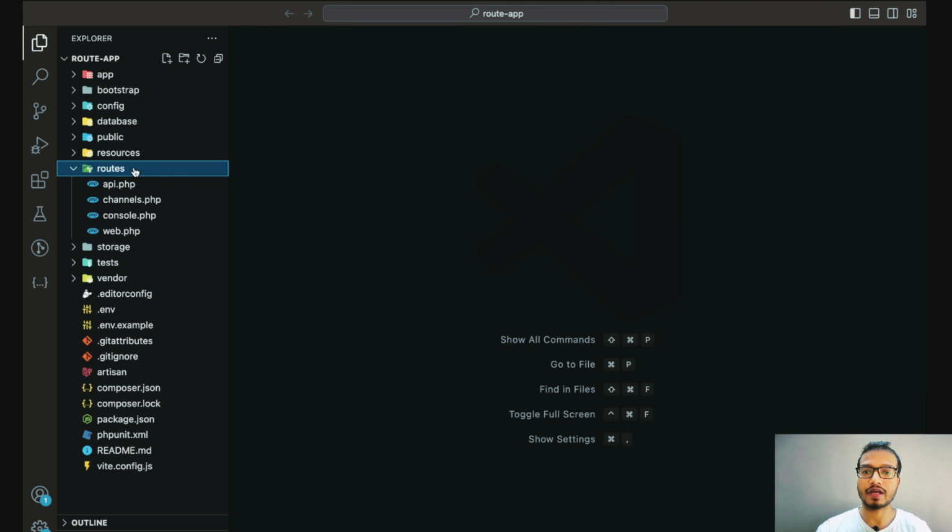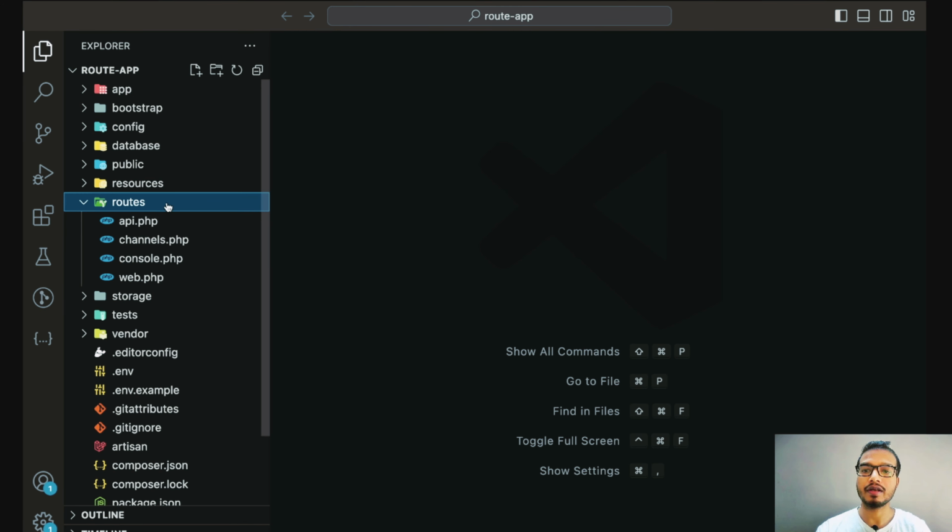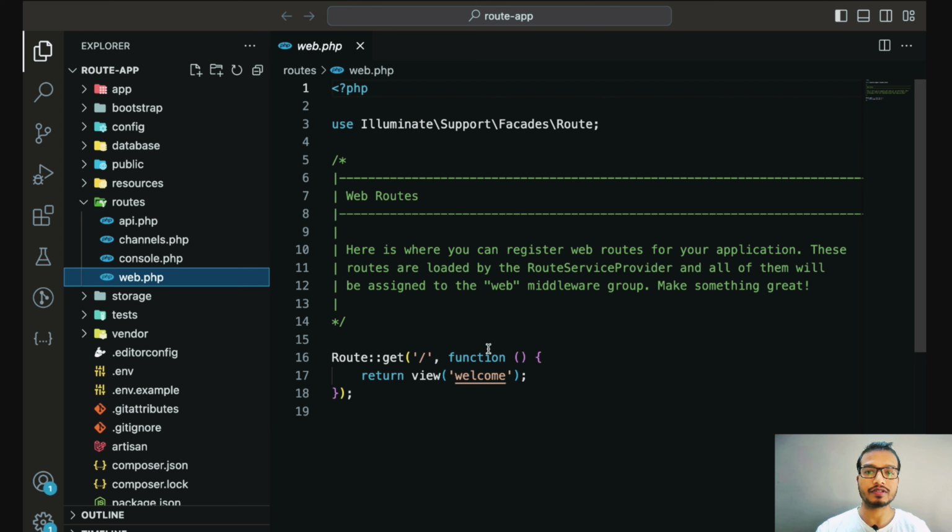So here we have this routes folder available in the root of this project. Let me zoom in. And here we have a total of 4 types of routes that Laravel provides by default. So let's discuss web.php first. This is web.php, that means this is applicable only for web applications.